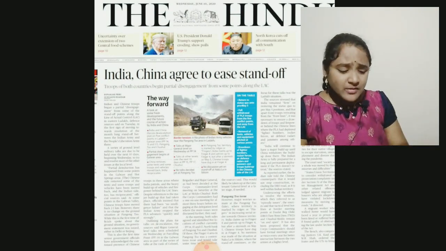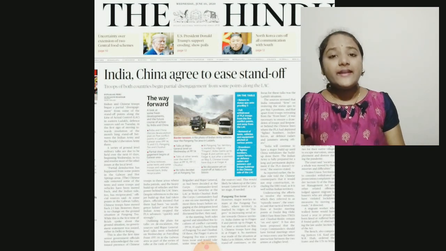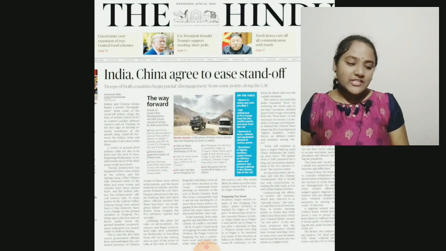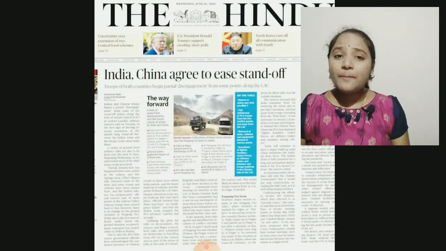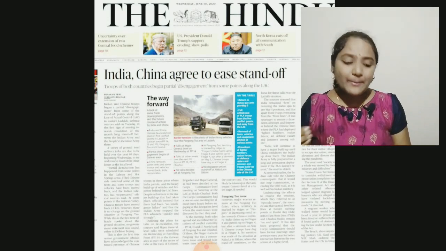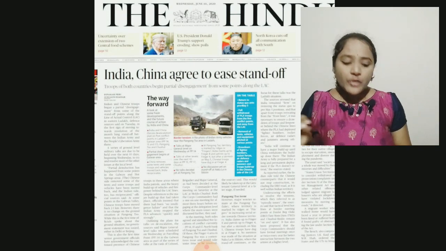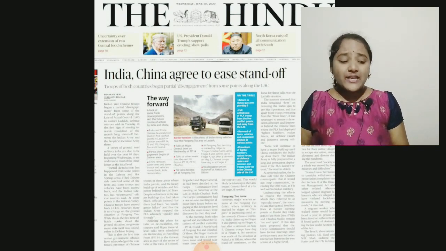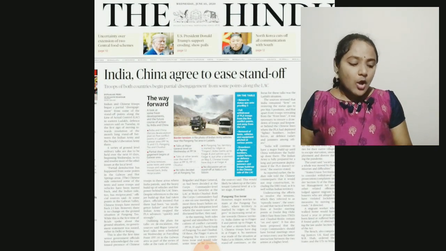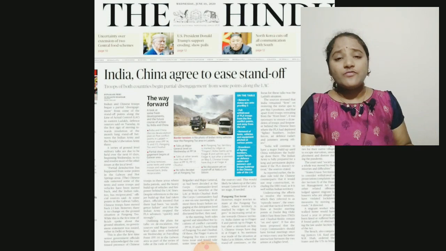So both countries, India and China, are engaging in dialogue to resolve the standoff in the eastern Ladakh region, particularly in the northern bank of the Pangong Tso Lake, where the Chinese People's Liberation Army has attempted to change the status quo. The Chinese troops in large numbers have been camping at the Finger 4 area of the Pangong Tso Lake. So this was the major cause of the dispute.